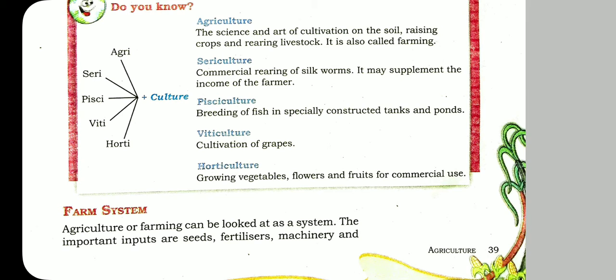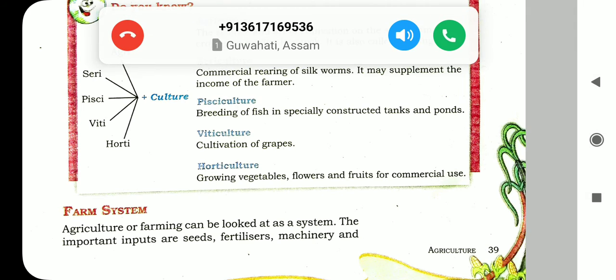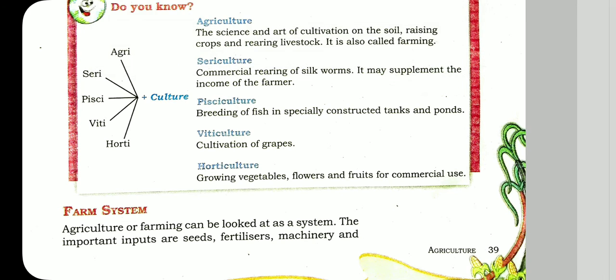These are some definitions: agriculture, sericulture, pisciculture, viticulture, and horticulture. All these things are related with the word culture. Agriculture, the science and art of cultivation on the soil, raising crops and rearing livestock.